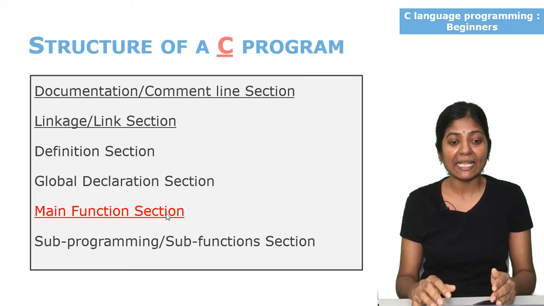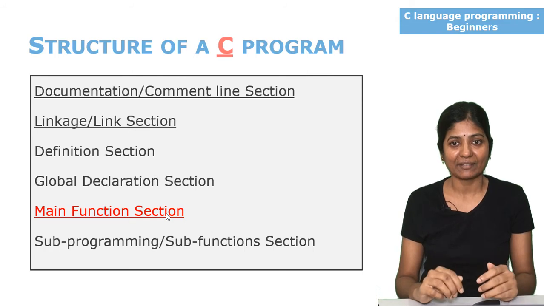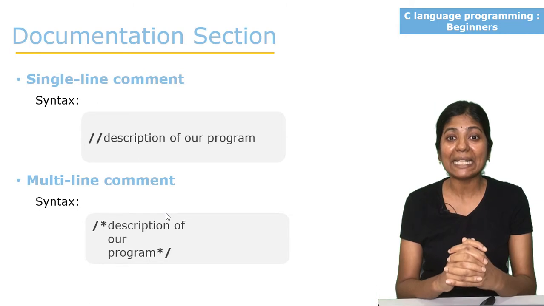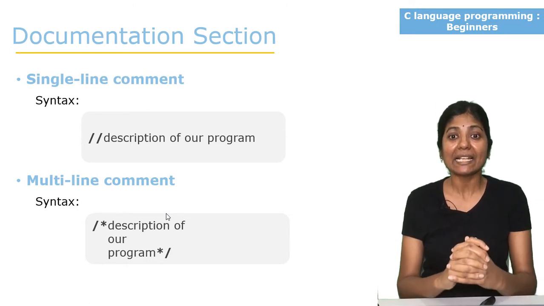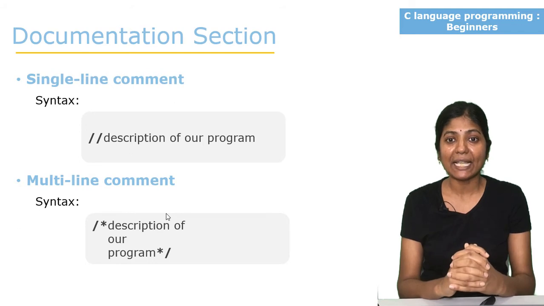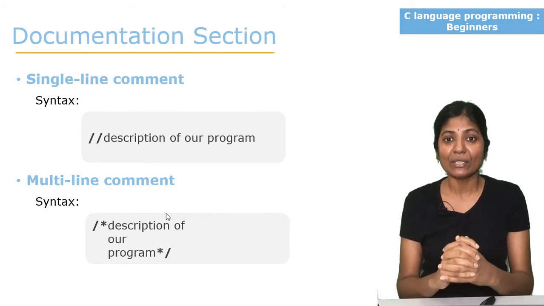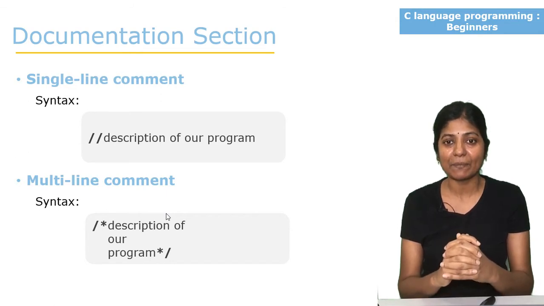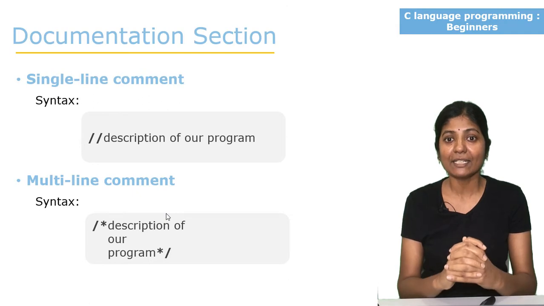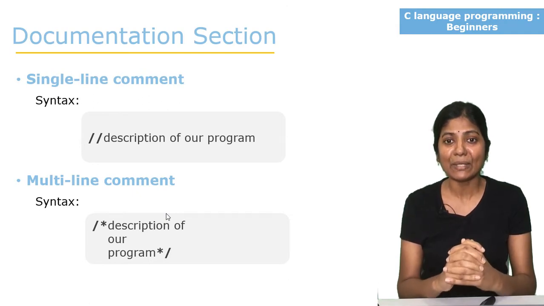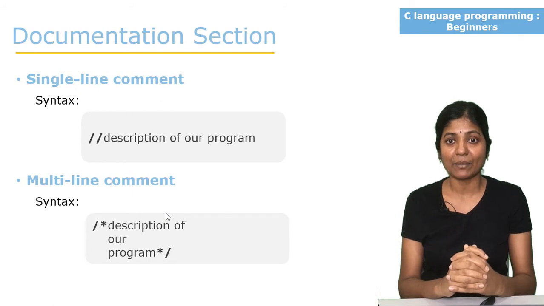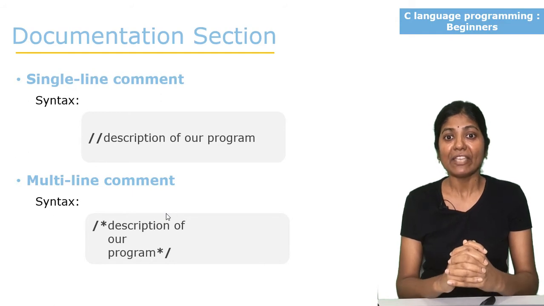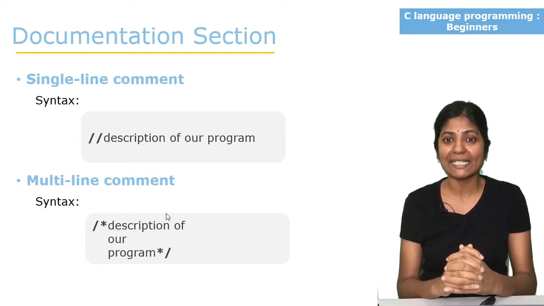First, we will see documentation section. Documentation section is also called as comment line section. In the comment line section, we should write title and author of the program. Title means a brief description of our program. Author means the name of the person who is writing the program. Suppose if I am writing the program, author is my name. If you are writing the program, author is your name.